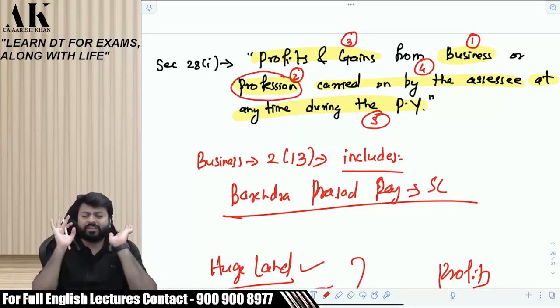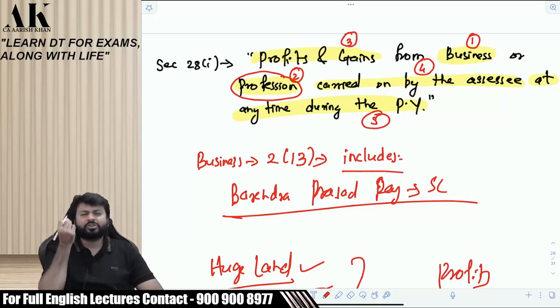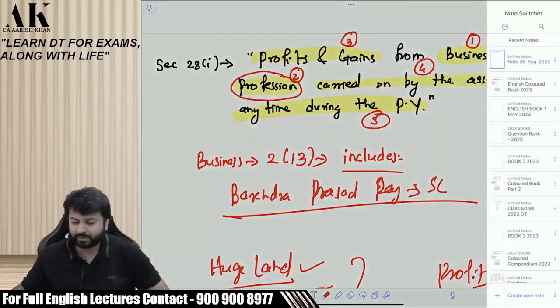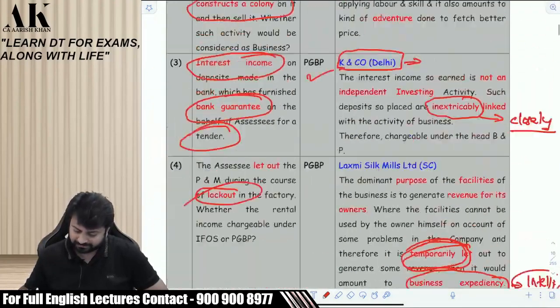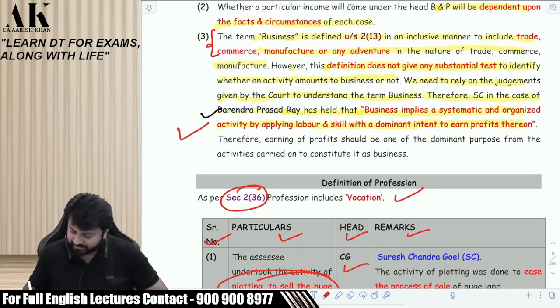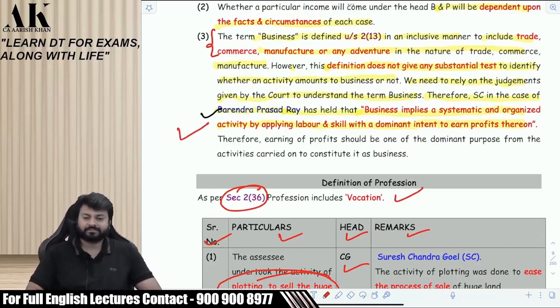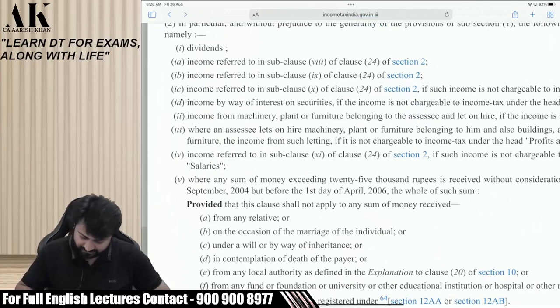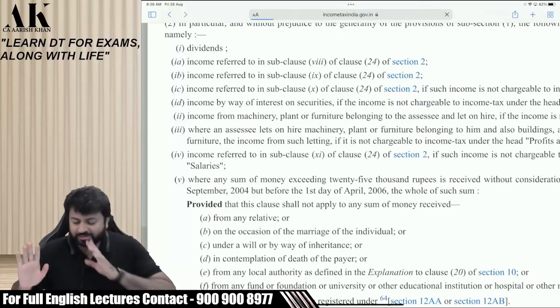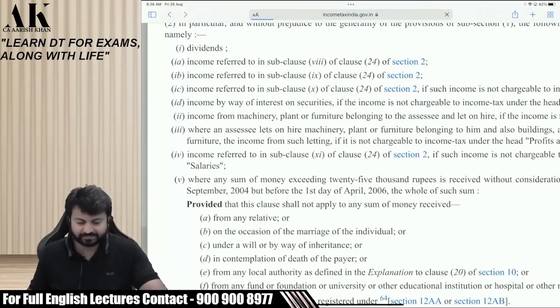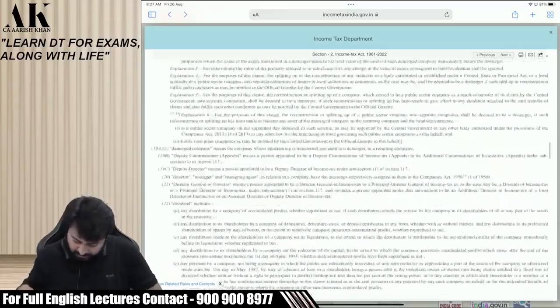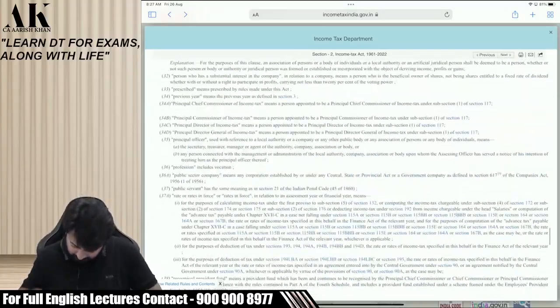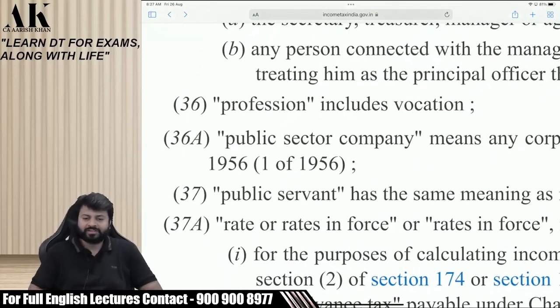Now it is the most beautiful definition that is given by the government. The shortest and the cutest definition ever in this world. What is profession? See, it is defined in section 2(36). See, the definition starts and ends. This is not defined by me. It is defined by the government. If you want, you can see over here. I'll show you. Profession includes vocation. That's it. Now you can see over here, section 2, clause 36. Can you see this beautiful definition?